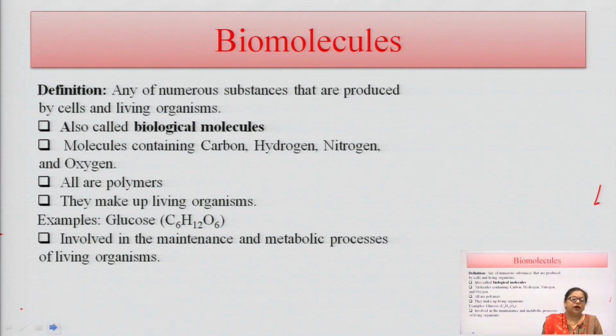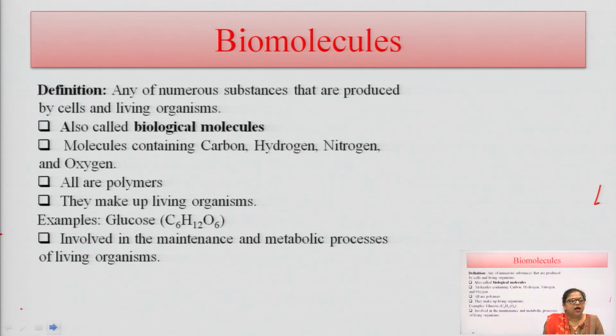Basically these are all polymers, which means they contain monomers in their structure, and they are made up in the living organism. These monomer units are joined by various bonds to form a polymer.